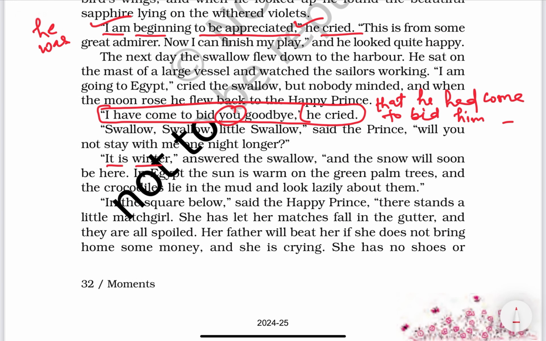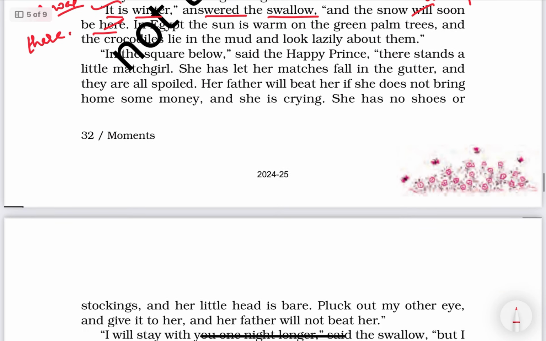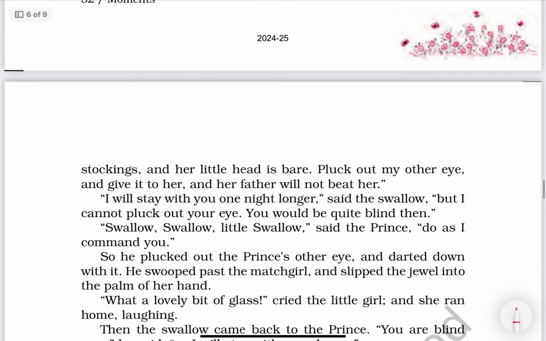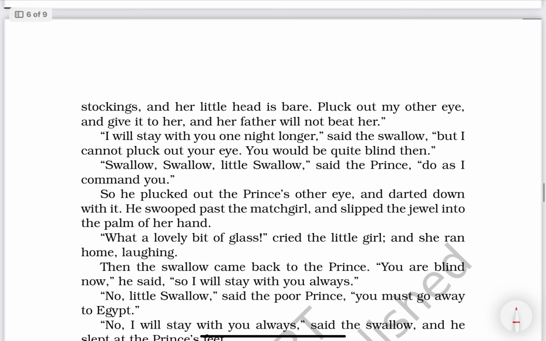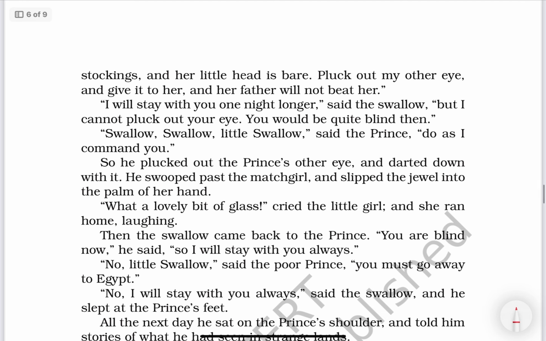It is winter, answered the swallow. The swallow answered that it was winter, and the snow will soon be here. And he added that the snow would soon be there. Will changes into would, and here changes into there. Okay, I think this is a very good worksheet according to me. Not as a chapter, you consider it as a worksheet. So it is a very good worksheet.